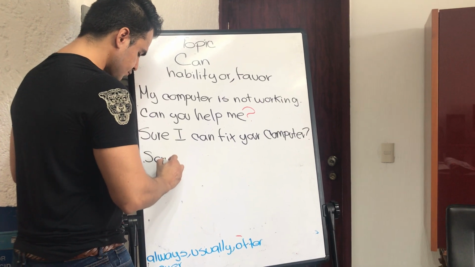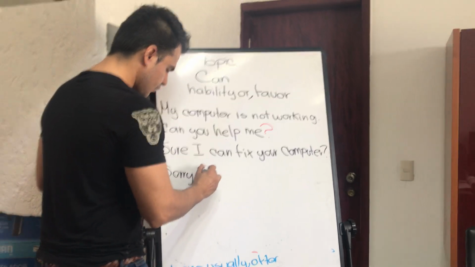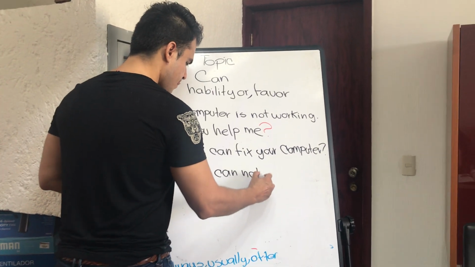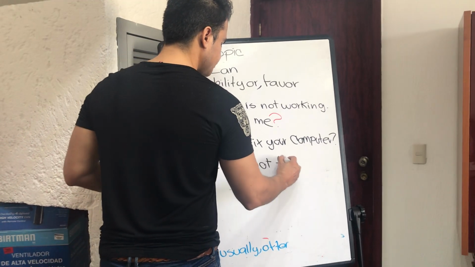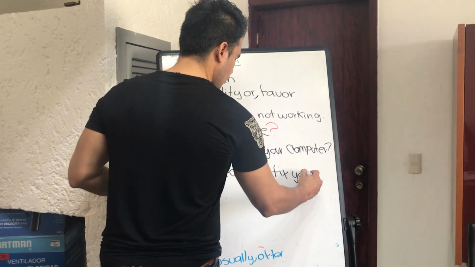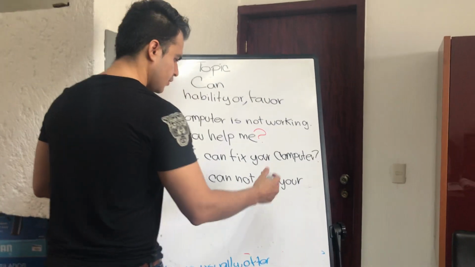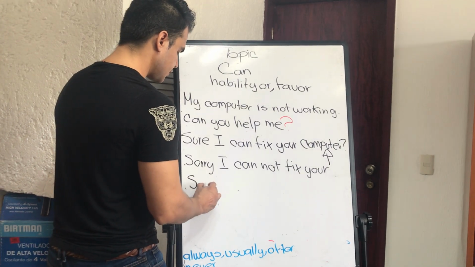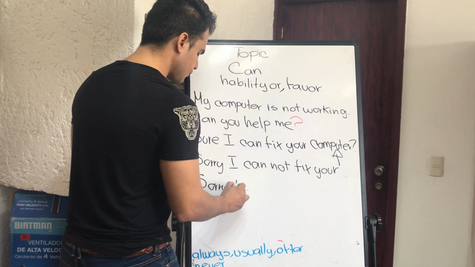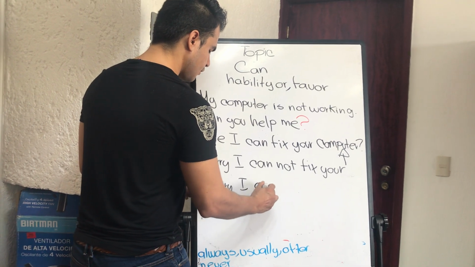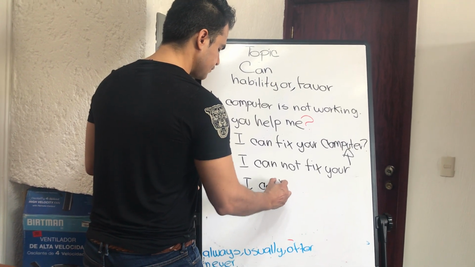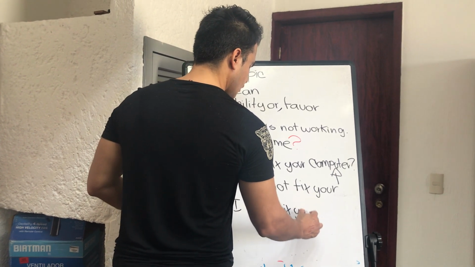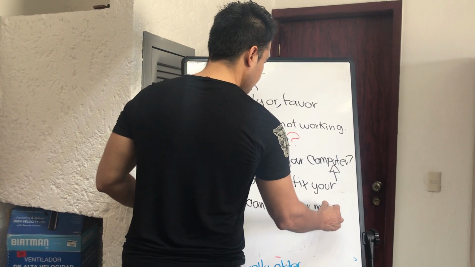Sorry, I cannot fix your computer. Or, sorry, I can't fix your machine.